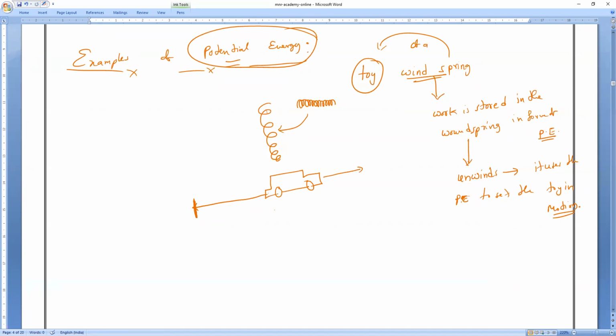Here also it is the same thing. Basically, there is a spring, normally like this. If you start stretching, the spring elongates this much. So what energy is stored now? The work done by you is stored in the form of potential energy. If you release it, the spring starts unwinding and comes back to its original position. By that time, the stored potential energy is what puts the toy into motion. Understood, Abhirami? Clear, everybody?